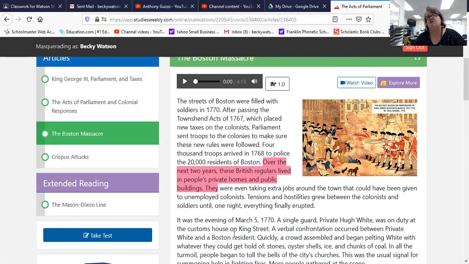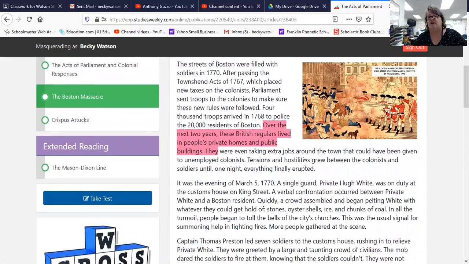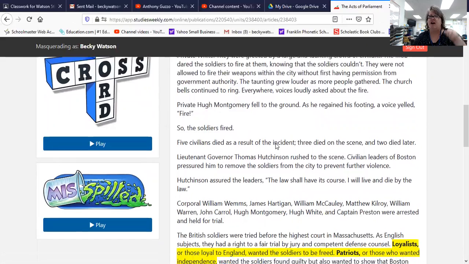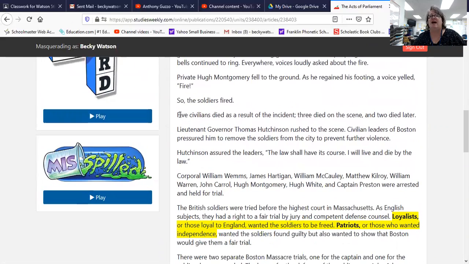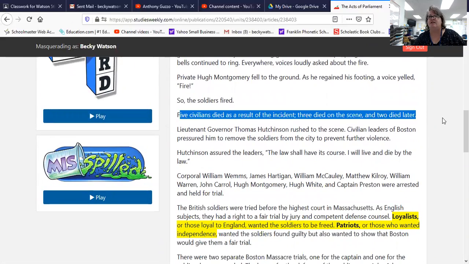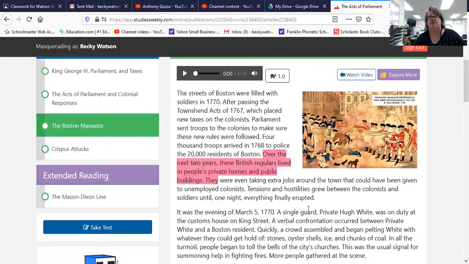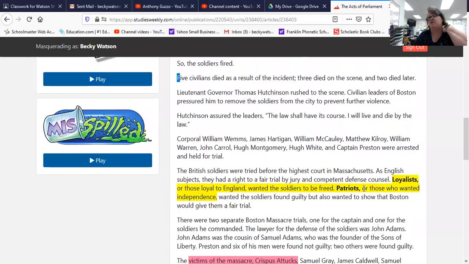So your job is to read this article here, and it talks about, like there you see someone fell to the ground, fired. So 5 civilians died as a result. 3 died on the scene, 2 died later. So your job is to read this article, the Boston Massacre. Now I've highlighted in yellow, loyalists are those loyal to England, patriots wanted to be independent. That's a sneak peek for next lesson.